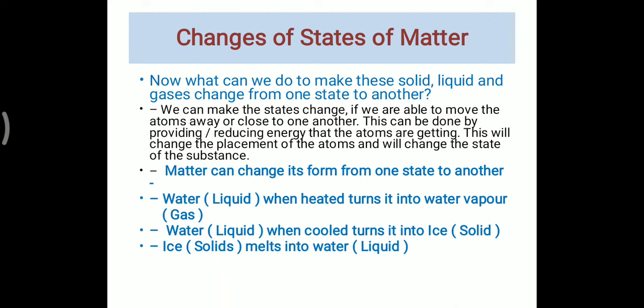You know very well, when we provide heat to a substance, we provide them energy, kinetic energy. And when the molecules get kinetic energy, the molecules and atoms move far from each other. They start vibrating very rapidly. That is why they move far from each other, and the substance changes into liquid state.